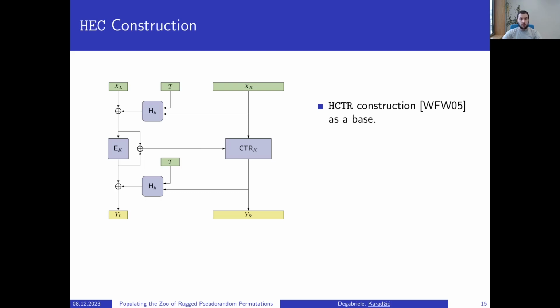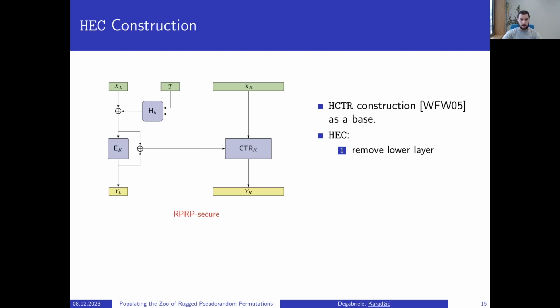The first and the third round in the HCTR construction are there to prevent repeating inputs to the block cipher on the left. Recall that the RPRP game restriction says that one cannot repeat YL to the deciphering algorithm. Then it seems that if we remove the lower layer, the RPRP restriction will still enforce the non-repeating part on the left block cipher, and that we would get an RPRP secure construction. However, the resulting construction is not RPRP secure, as I will show you with this simple attack.